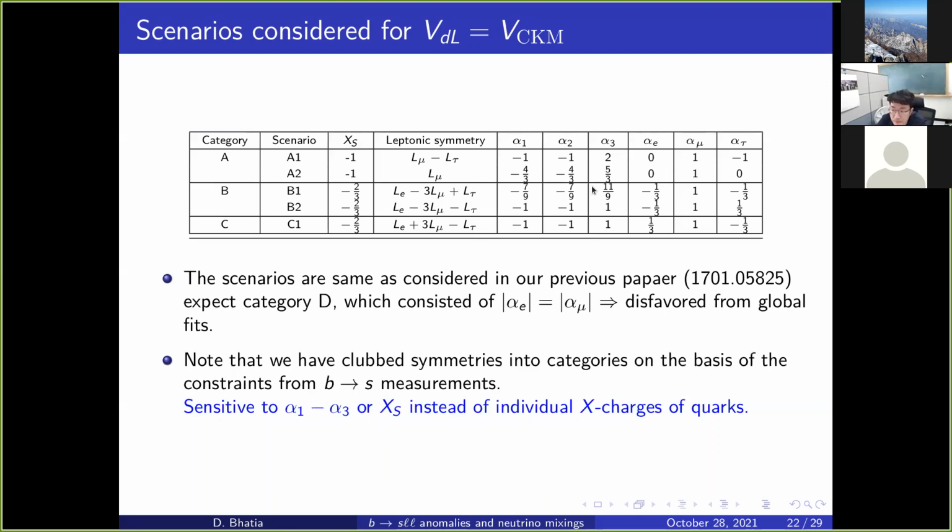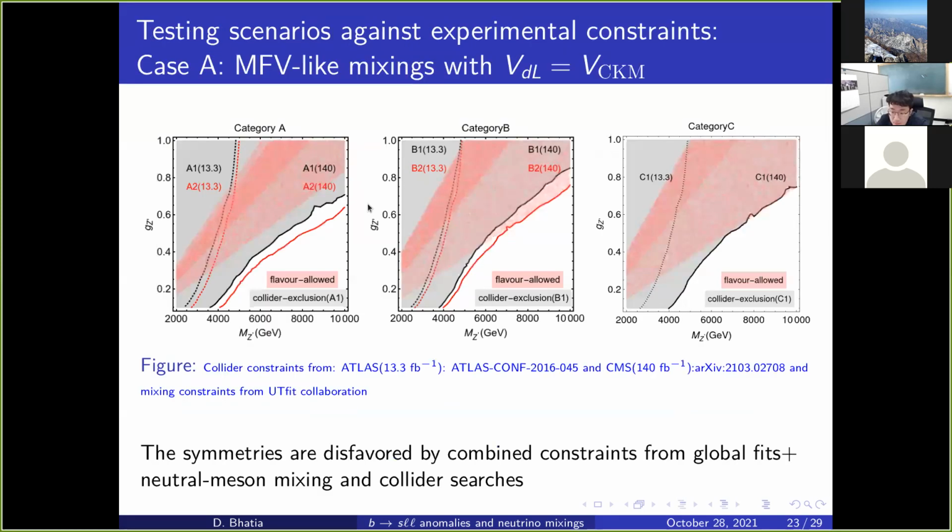We have also clubbed these symmetries into various categories, because the B2S measurements are sensitive to alpha 1 minus alpha 3. So it becomes even more important to club them like this and not separately. Okay, so let us look at the results.